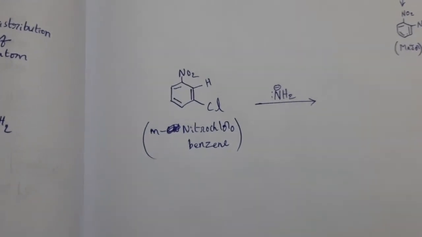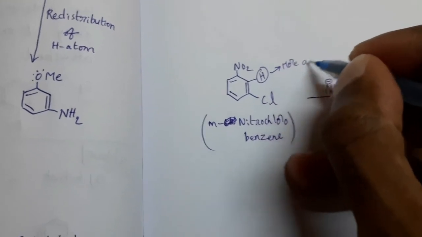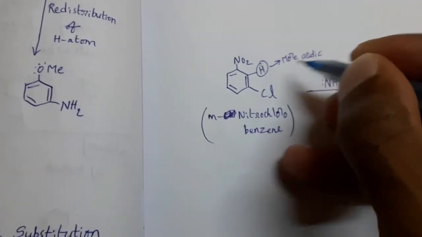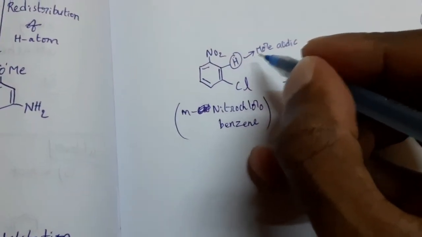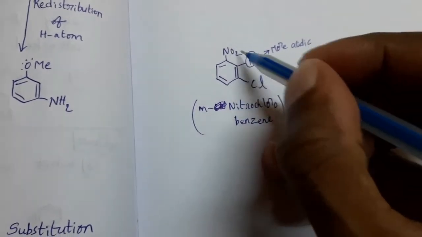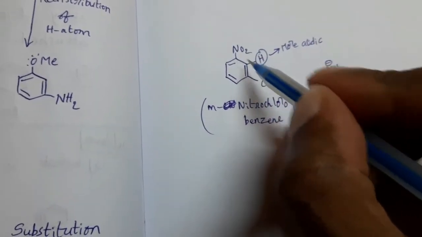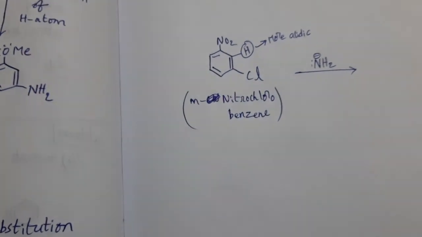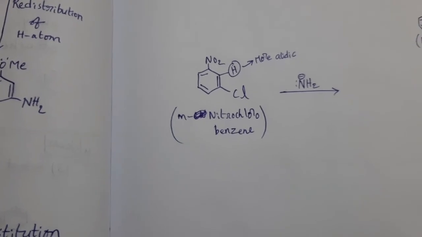What is the reason for this? It is more acidic. This hydrogen is more acidic than this hydrogen. What is the reason for this more acidic nature? This hydrogen is present in between two electron withdrawing groups. NO2 is an electron withdrawing group and Cl is also an electron withdrawing group. That's why this hydrogen has more acidic character.